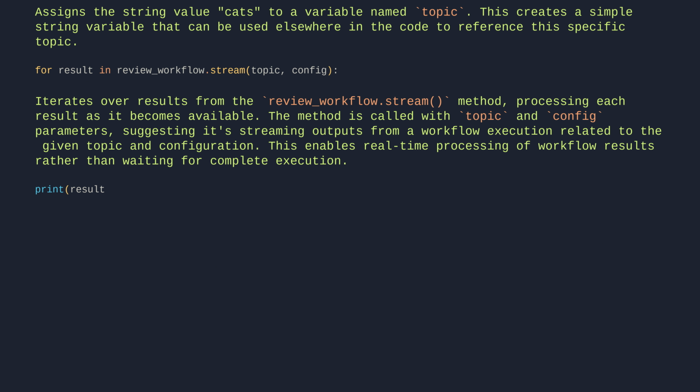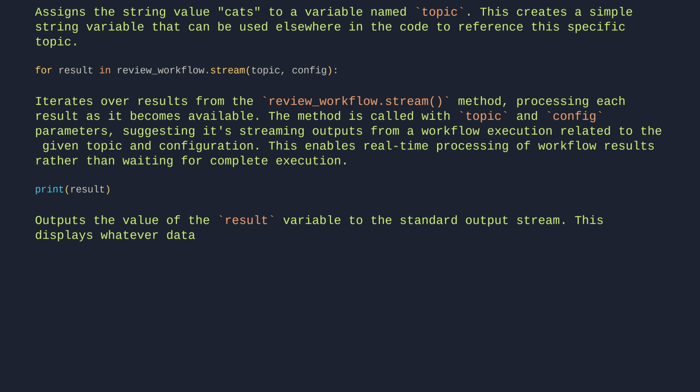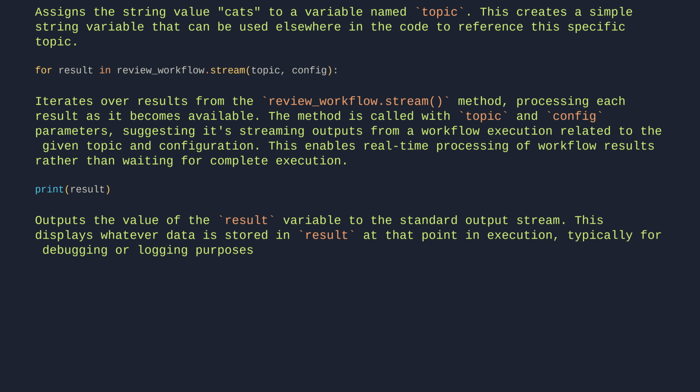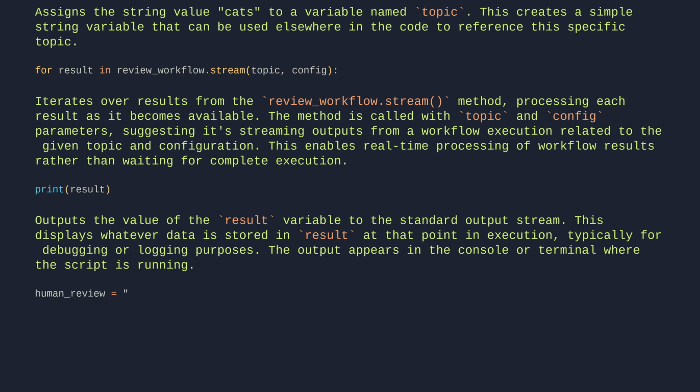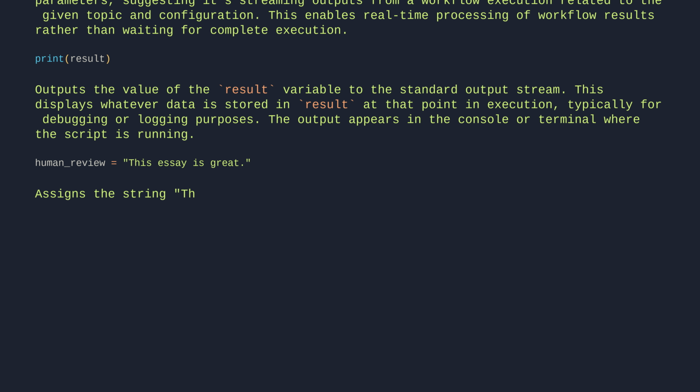Print result. Outputs the value of the result variable to the standard output stream. This displays whatever data is stored in result at that point in execution, typically for debugging or logging purposes. The output appears in the console or terminal where the script is running. Human review equals, this essay is great. Assigns the string, this essay is great, to a variable named human review.